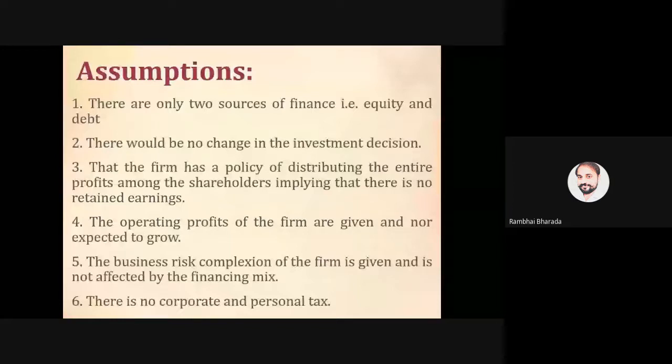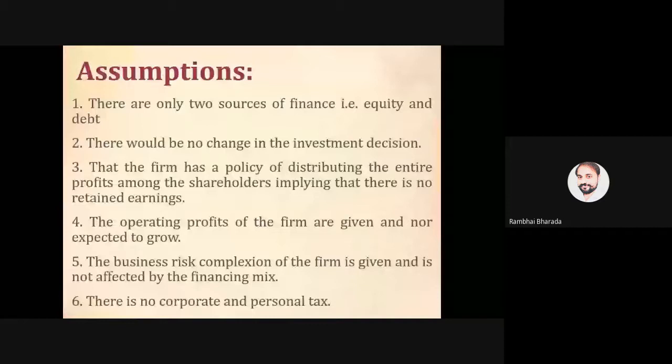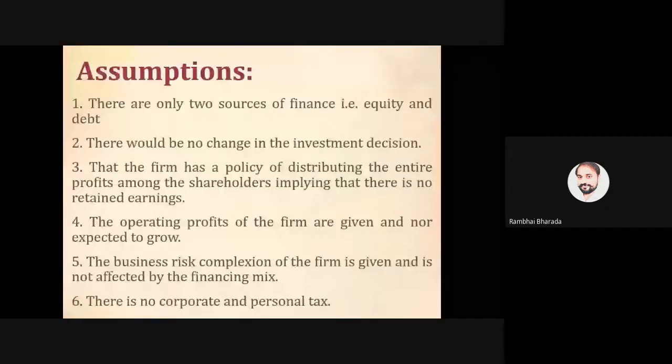Number three, that the firm has a policy of distributing entire profit among the shareholders, implying there is no retainer. What it indicates is very simple: whatever the profit generated by the company, the entire profit will be distributed as a dividend among the shareholders. Suppose the company has a profit of 10 lakh rupees, the 10 lakh rupees will be distributed as a dividend. There is no reinvestment, there is no retainer. Are we clear about three?